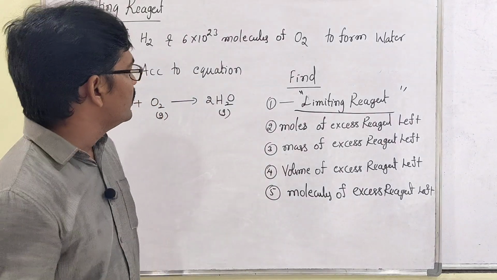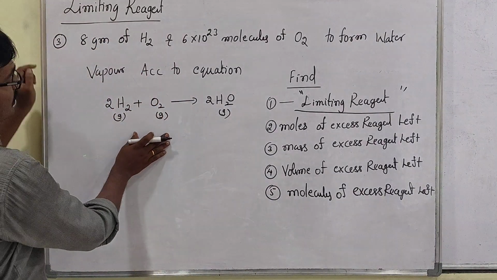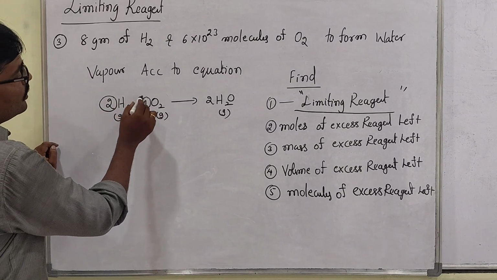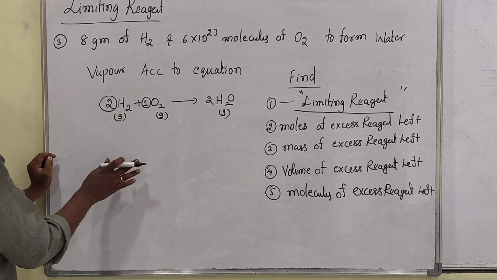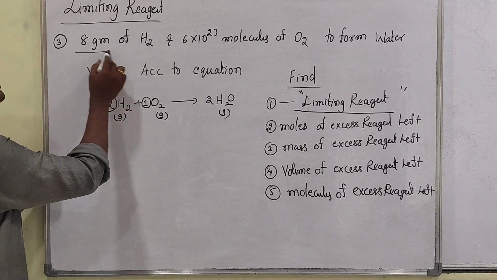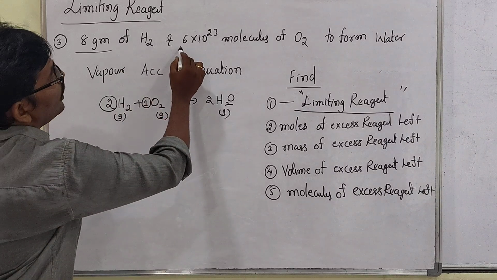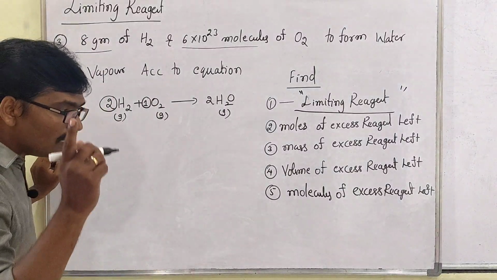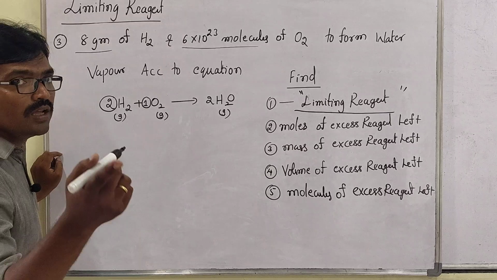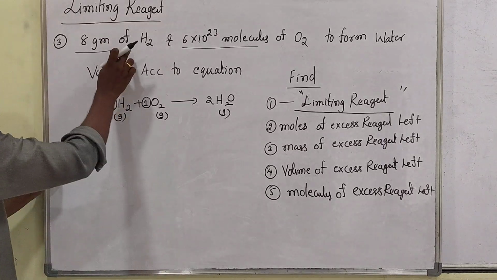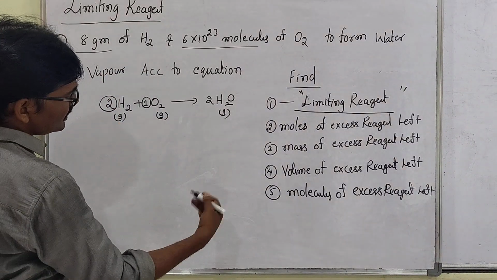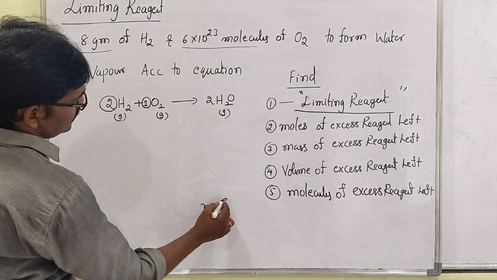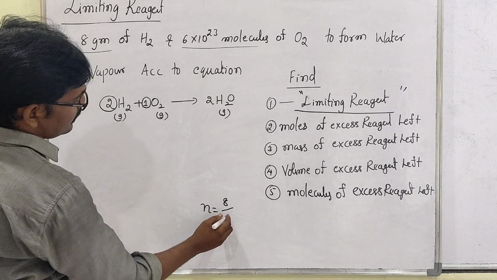So look, first, according to the equation, you have to take the stoichiometric coefficients. Again, from the given data, 8 grams is mentioned here and molecules are mentioned here. I told you that when grams or molecules are given, first you have to convert into the number of moles. See how I convert the grams of hydrogen into the number of moles. Number of moles equals given weight 8 divided by the molecular weight of hydrogen, 2.